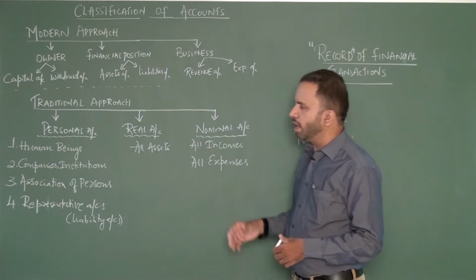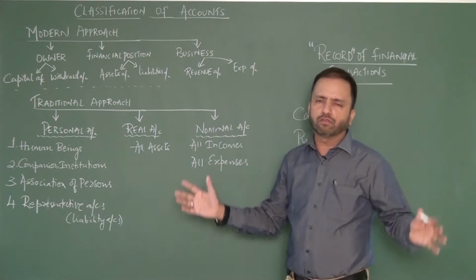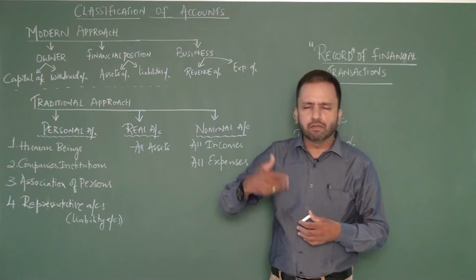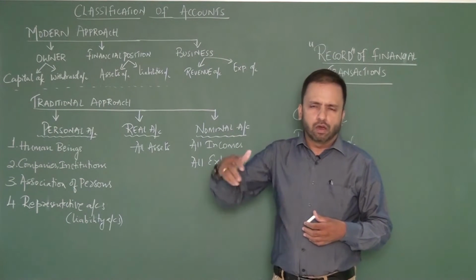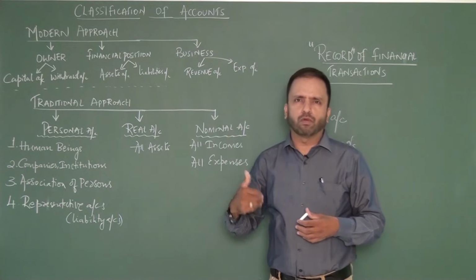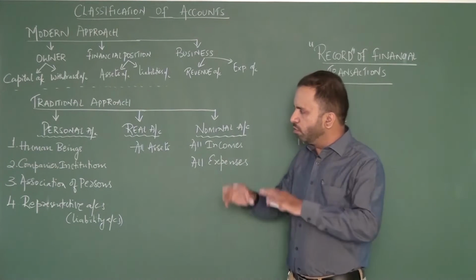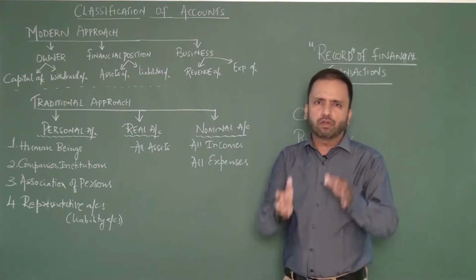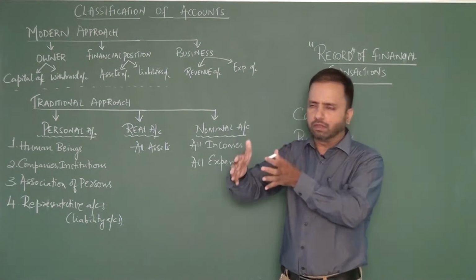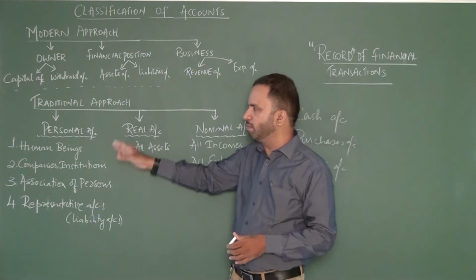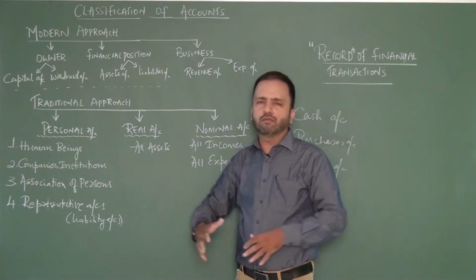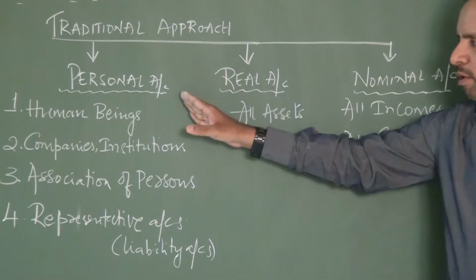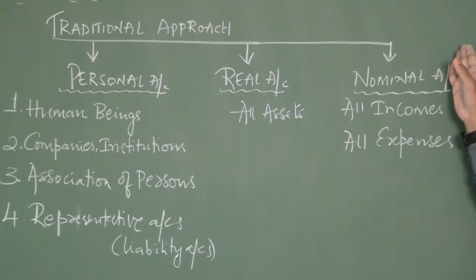Traditionally, as I already told you, you'll have a lot of accounts with you. You may have a cash account, purchase account, sales account. You will buy and give it back, what we say purchase returns, or you will sell and get it back from the customer, what we say sales returns, etc. So when you have a lot of accounts with you, you need to classify them, categorize them, put all the like accounts together. So in the traditional approach, let us say I have about 10,000 accounts in my business for a certain period of time. I still will be able to classify them only under three heads.